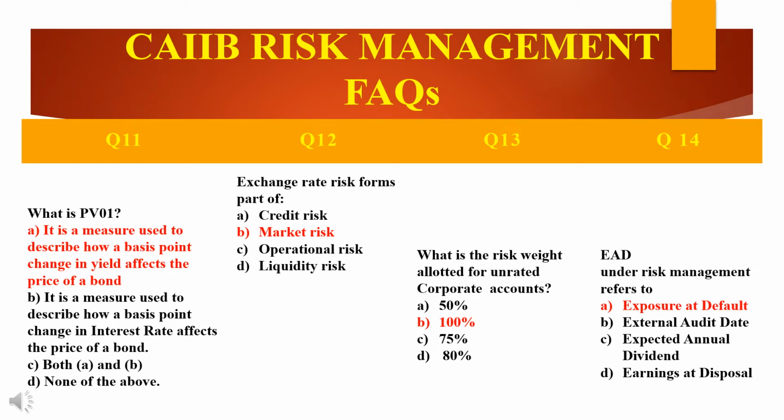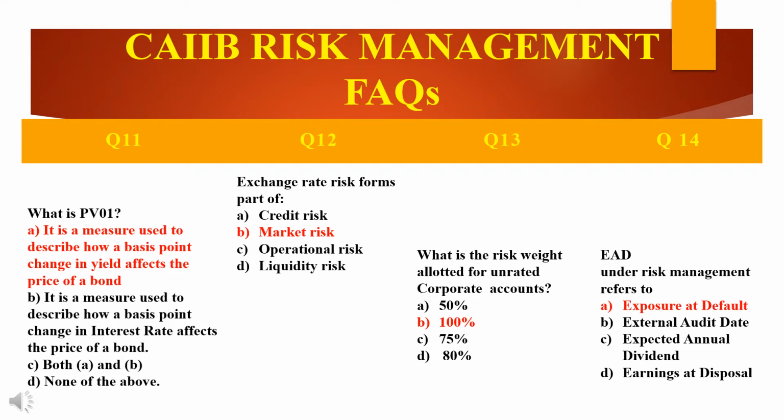Why? Because market risk is defined as the possibility of loss to a bank which is caused by the changes in market variables. Which variables? The factors like on and off balance sheet positions, the movements in equity and interest rate markets, foreign exchange rates and so on. Thus, market risk is further categorized into interest rate risk, foreign exchange risk, commodity price risk and equity price risk. Moving on to the next question.